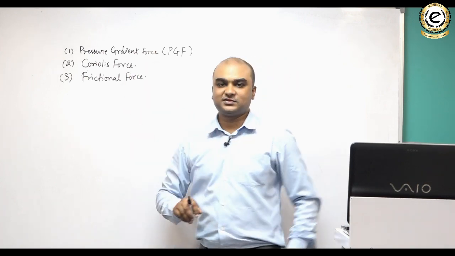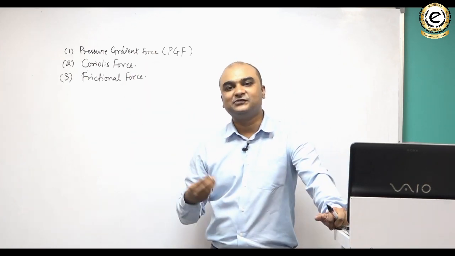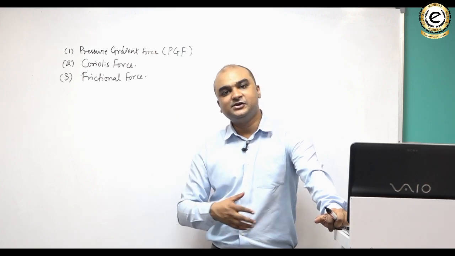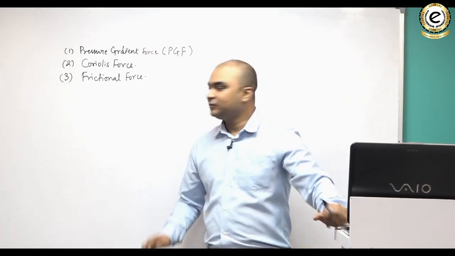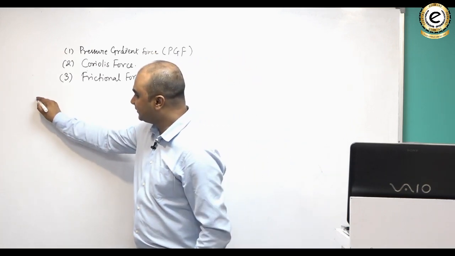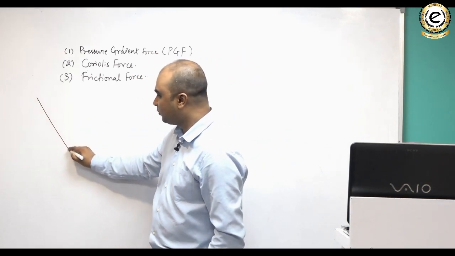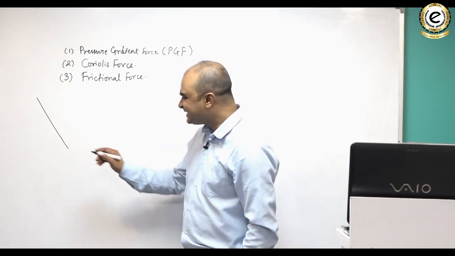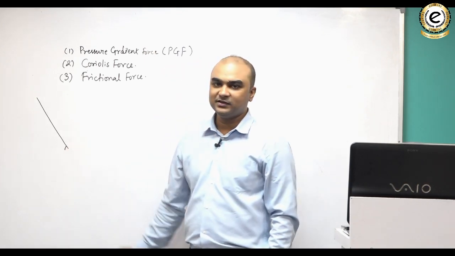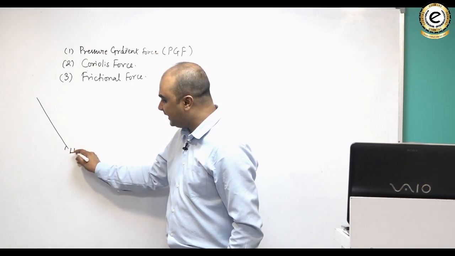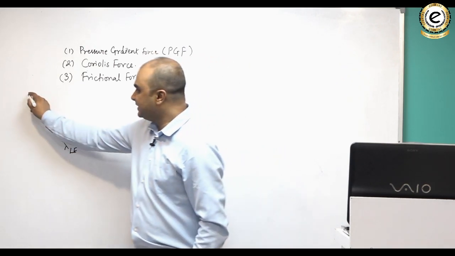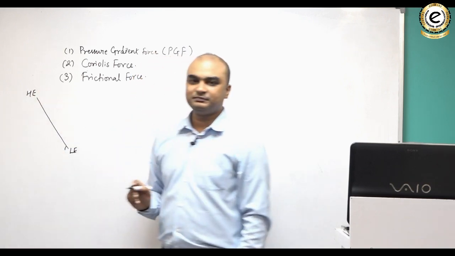Pressure gradient force, simply put, is the force which is generated due to the gradient or slope of the pressure. Now think of this. Suppose you have a slope. A slope is nothing but a gradient. Gradient is actually the angle of this slope. Suppose you have a slope like this. Can I say that this is the low end of the slope and this is the high end of the slope?